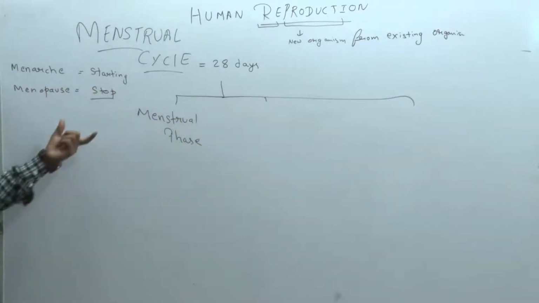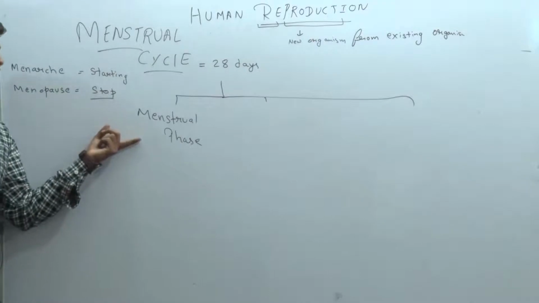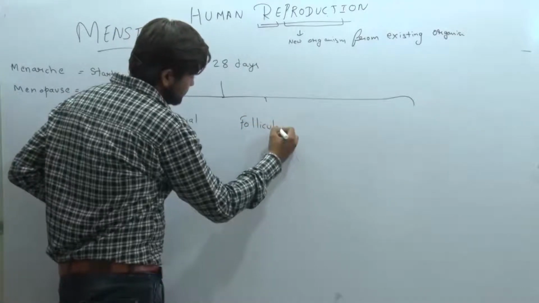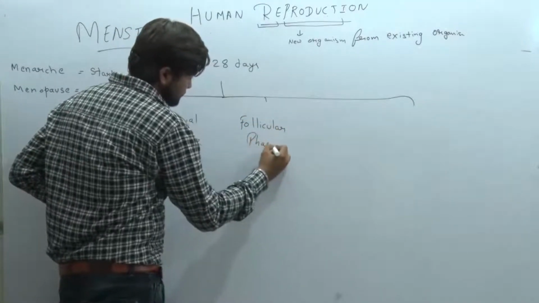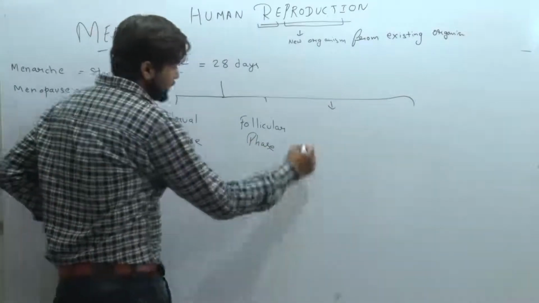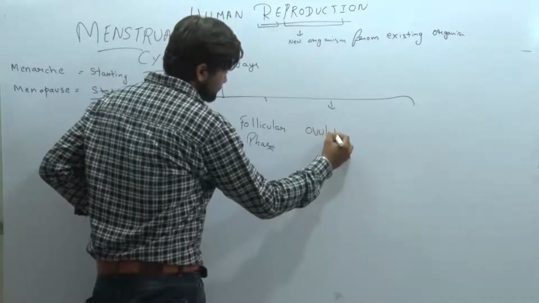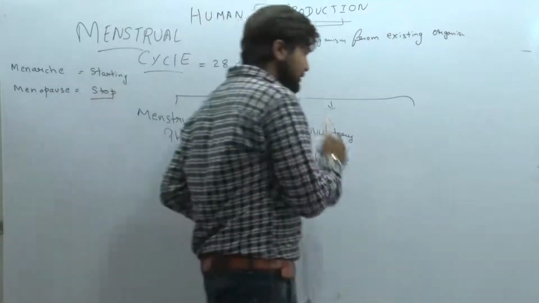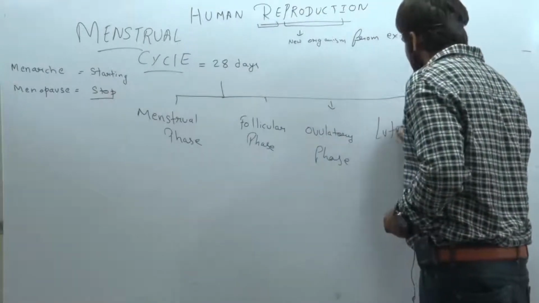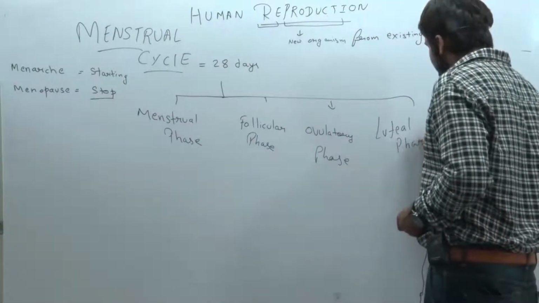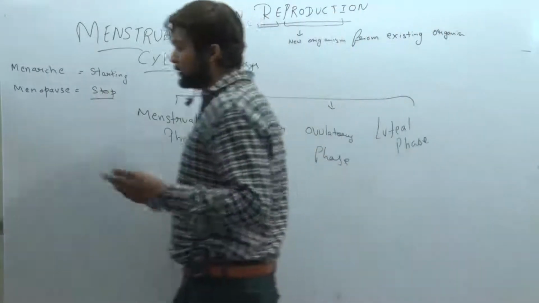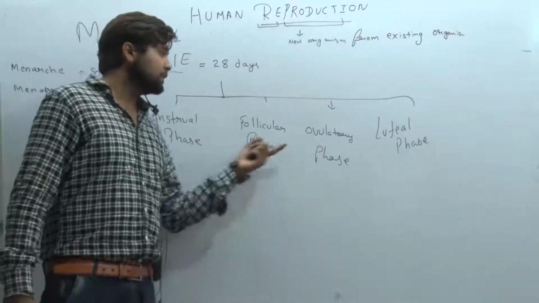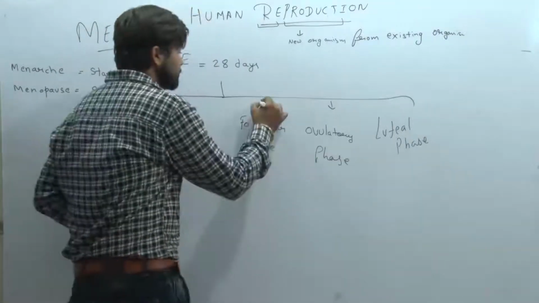Clear? We have 4 phases in the menstrual cycle. The first phase is known as the menstrual phase. The second phase is known as the follicular phase. The third phase is known as the ovulatory phase. And the last phase is known as the secretory phase, or it is also known as the luteal phase. So in the female menstrual cycle, we are getting the 4 phases: first the menstrual phase, second the follicular phase, third the ovulatory phase, and the fourth the luteal phase.